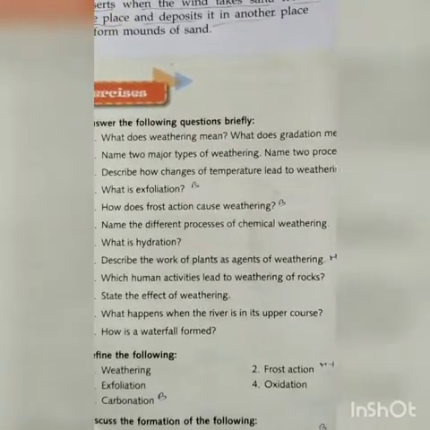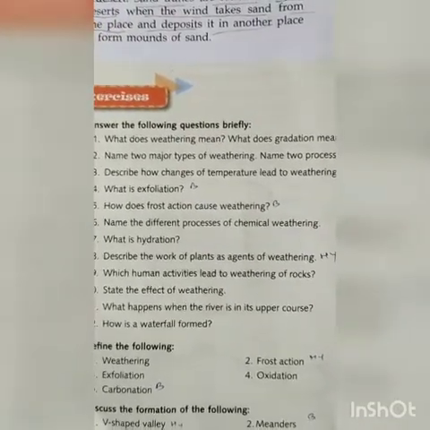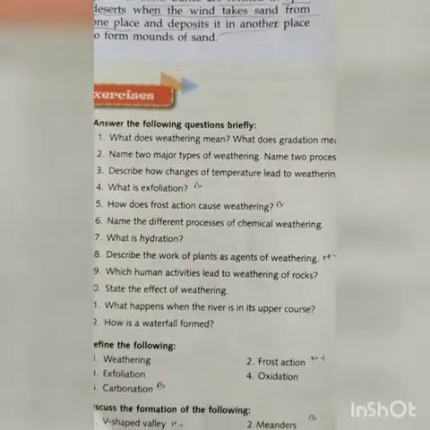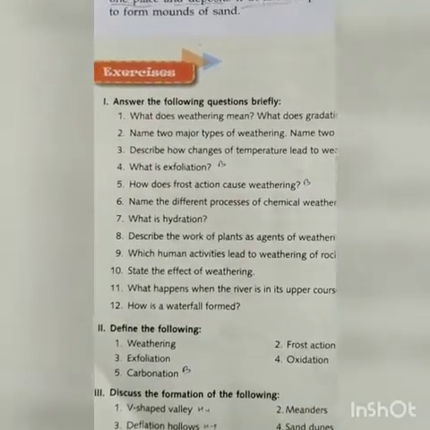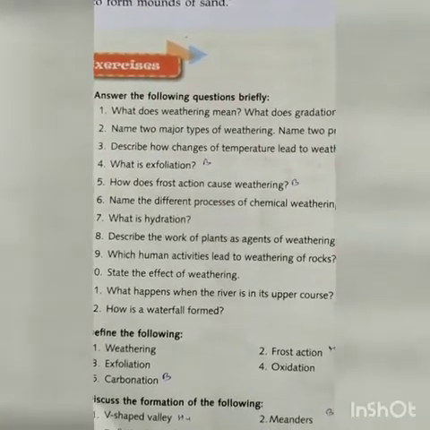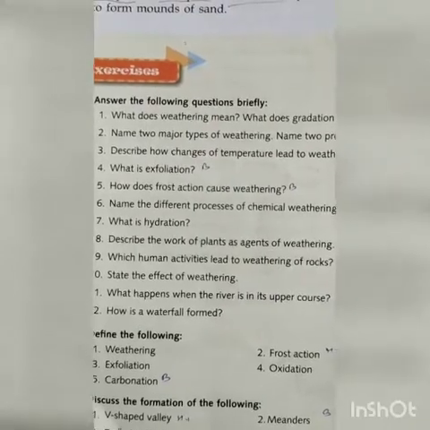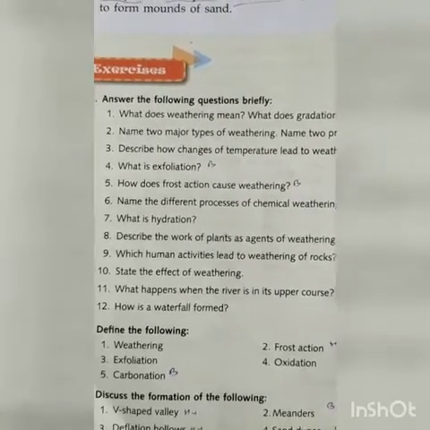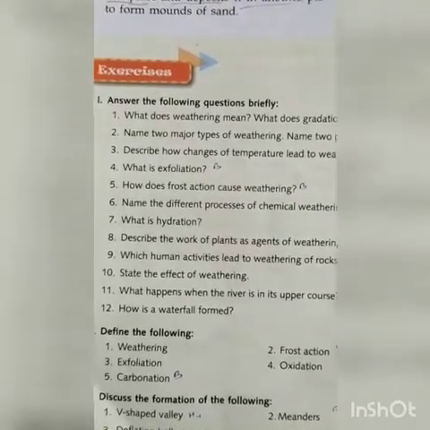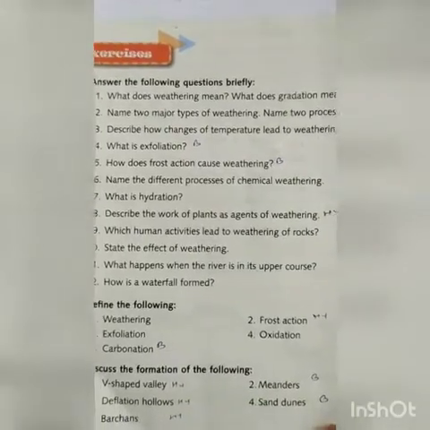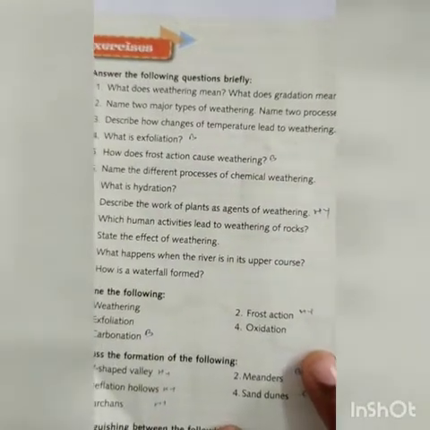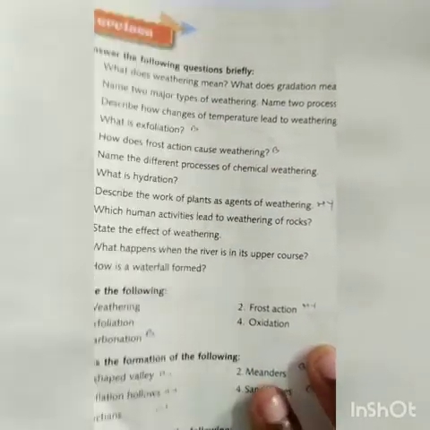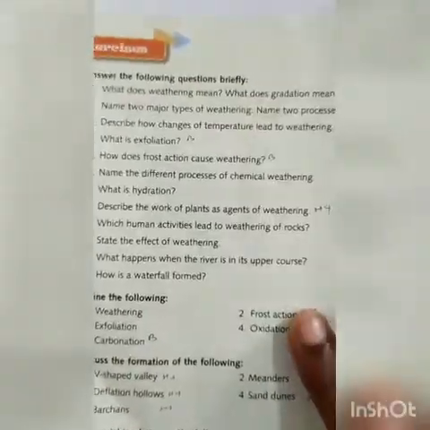Okay. Next question, what is exfoliation? We have taken the example in terms of the explanation. Explain exfoliation, that onion example. Next question, how does frost action cause weathering? Now we have to define how frost action contributes in the weathering process. Next question, name the different processes of chemical weathering. Here we have to define the classification of the different processes of chemical weathering.